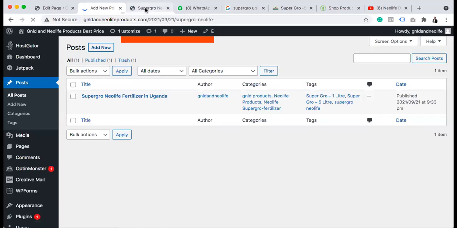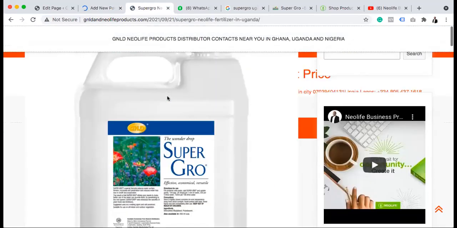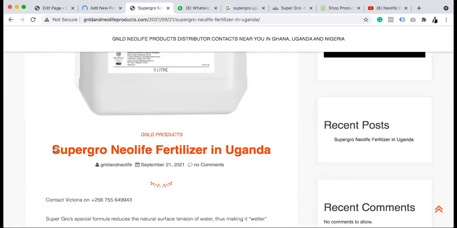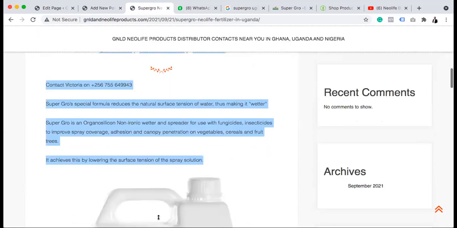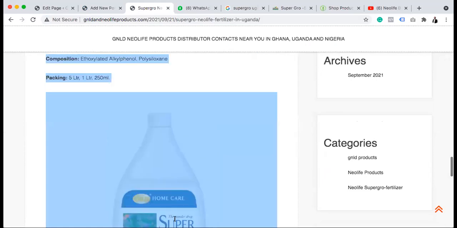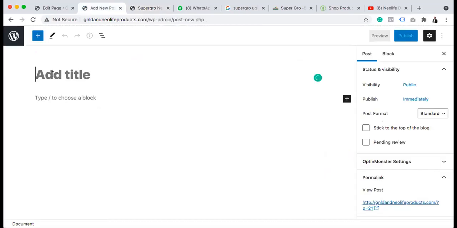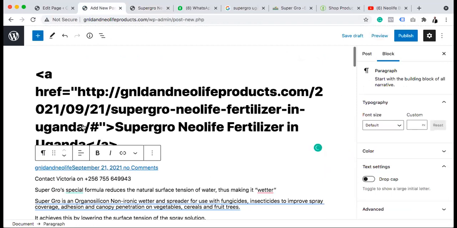And we change it to Ghana this time around. So this is information. I don't want to start typing all this in again. So it's only things that cannot be there that I will add myself.